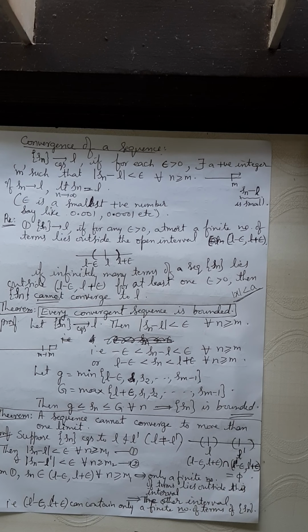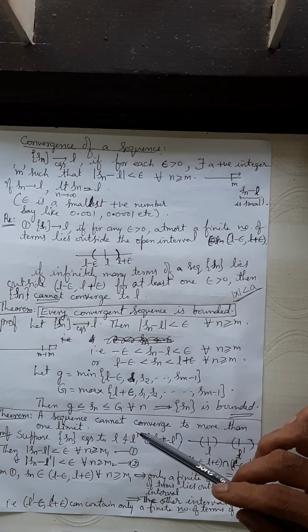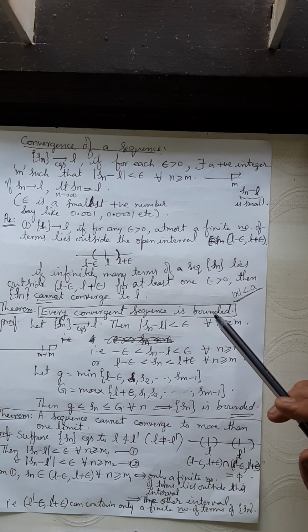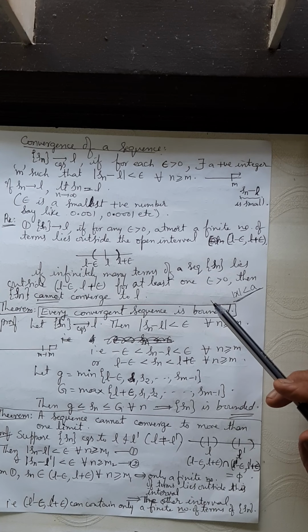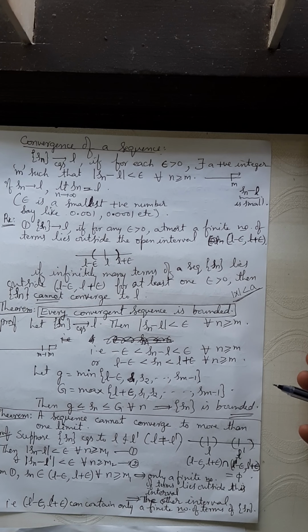Why this contradiction? The contradiction is due to our wrong assumption that the sequence Sn converges to two limits L and L dash. Therefore, a sequence cannot converge to more than one limit. It should have a unique limit point, only one limit point. You can refer to the notes, where I have sent separately the detailed notes of this, by referring to which things will be more clear. And if you have any doubts, still you can clarify.